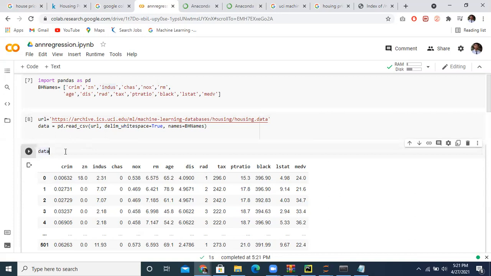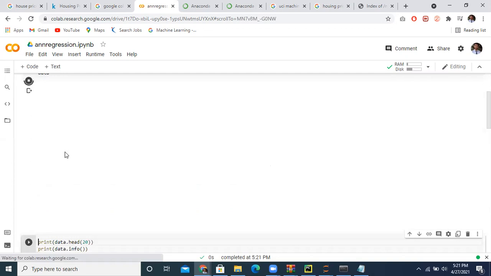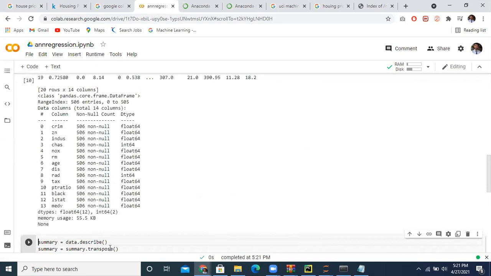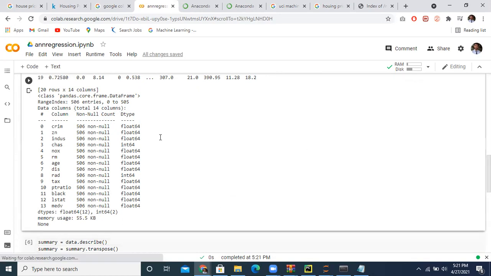I run the code and print the data. We can also use data.head and data.info. The info shows the rows and 14 columns, a pandas DataFrame with a range index.